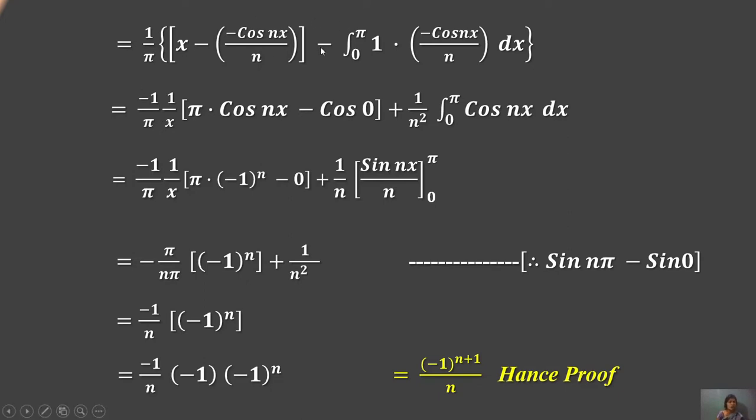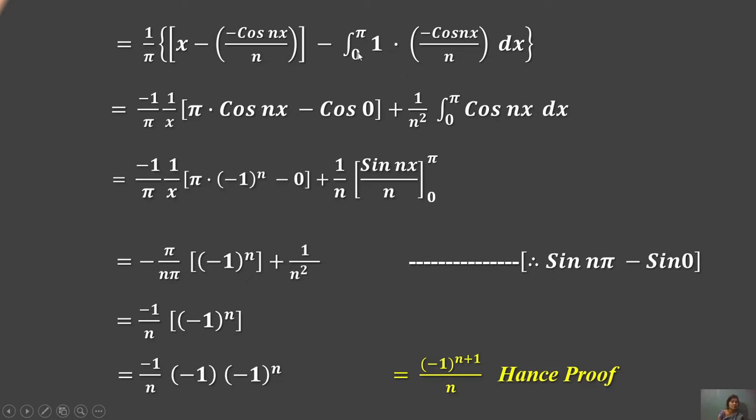Then all of this gives the equation: minus 1 upon pi times [minus cos(n pi) minus cos 0], because we put in the limits 0 to pi, plus 1 upon n square integration from 0 to pi of cos(nx) dx.